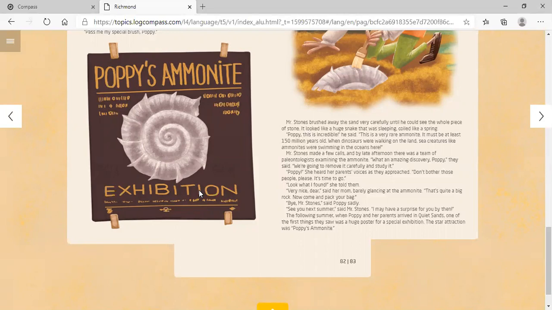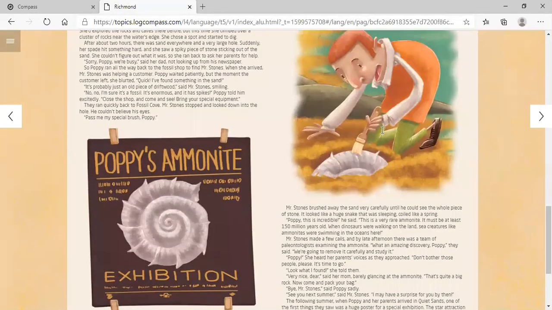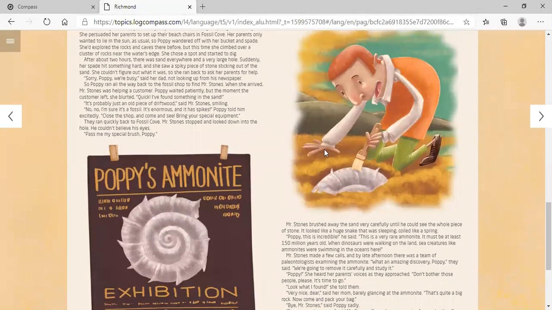But the next year, when they went again to Quiet Sands, the place, she saw that there was an exhibition. Exhibition means an exhibition, and it was about the ammonite, and it was Poppy's ammonite, her discovery. That was the surprise that Mr. Stones, this guy, gave to her.